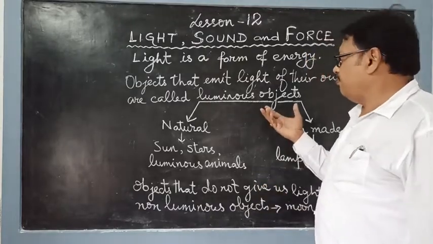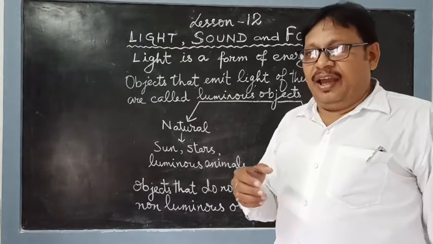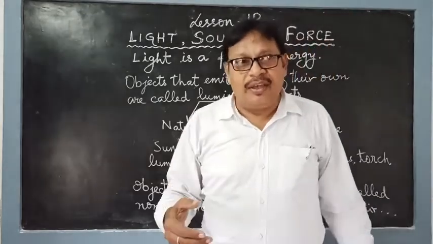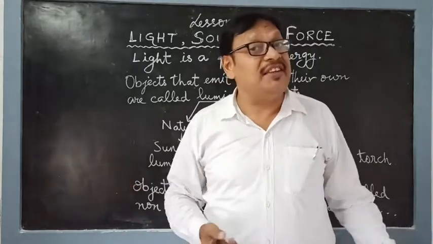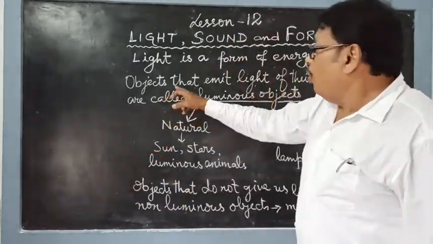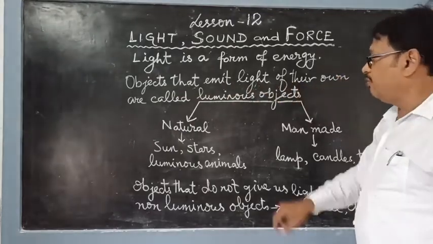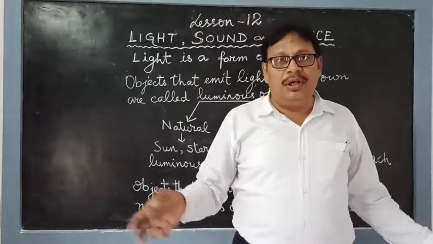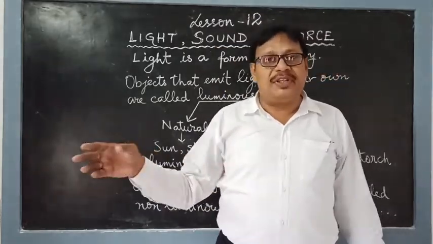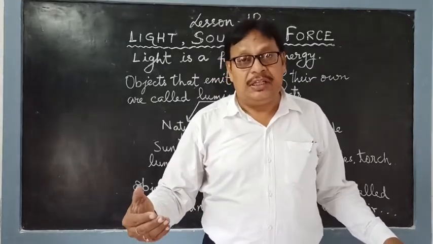What is light? Light is a form of energy, and we can see all the things around us because of this light. Objects that emit light of their own are called luminous objects, because in this world not all the objects that you see around have their own light.